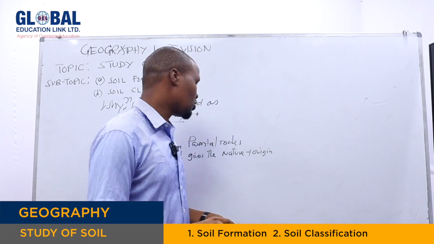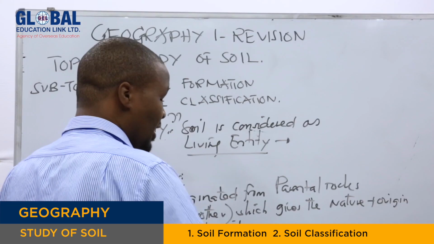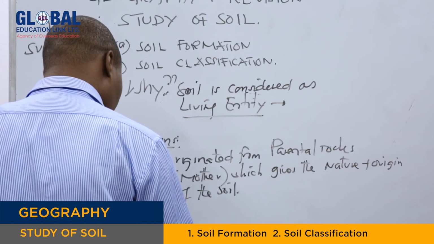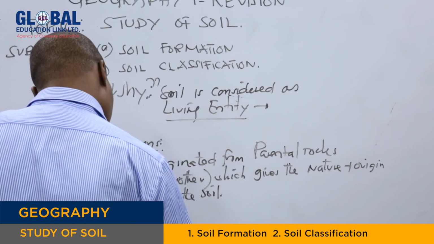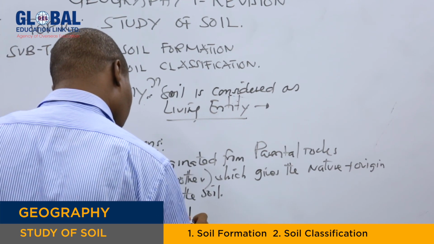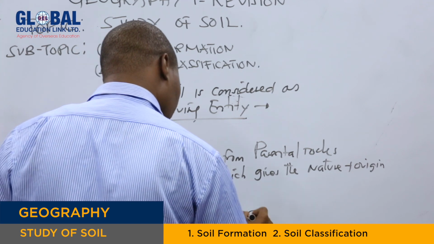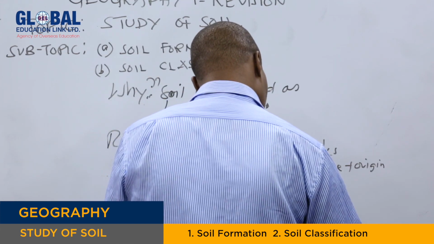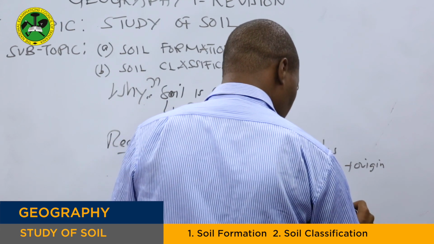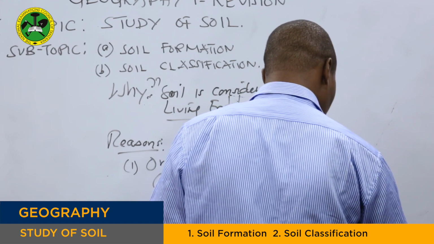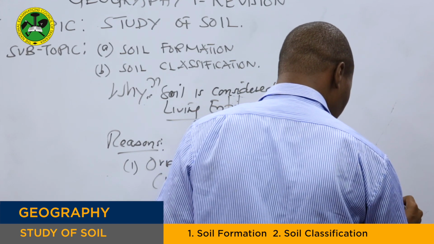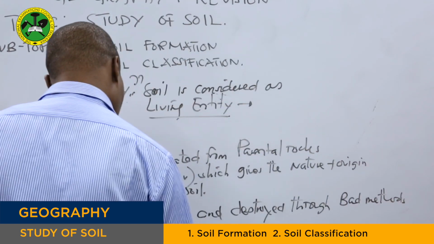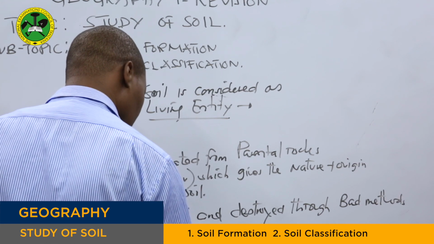Are we together? So soil is made up of parent rock, or the mother rock, similar to a living organism. Then from there, we say soil can be created and destroyed through bad methods of farming, for instance.